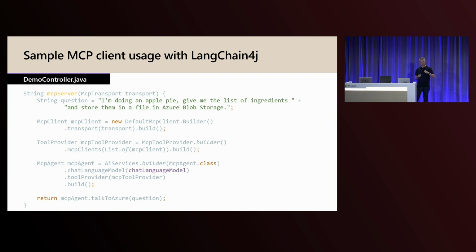The first 2 lines are me creating my MCP client. There are 2 transports in MCP. It's either console-based, which is very simple, and which is what I'm using here because it's only local, or HTTP-based, which is probably what most people will want to use when you're in a company. So the first 2 lines are basically configuring this. The third line is configuring what is called an AI service in LangChain4j, so that's specific to LangChain4j.